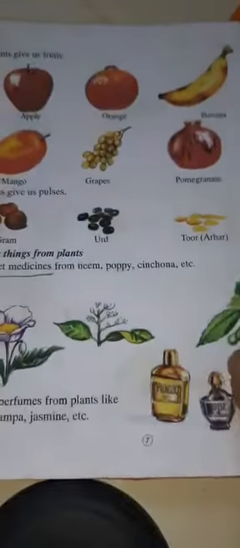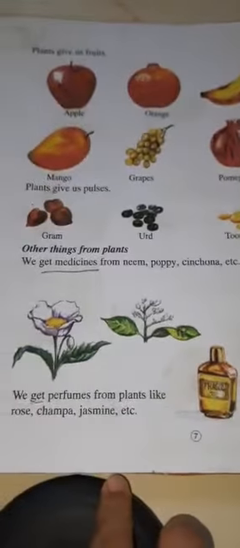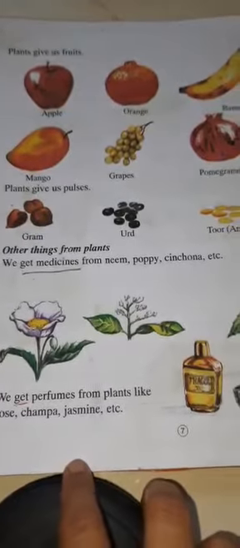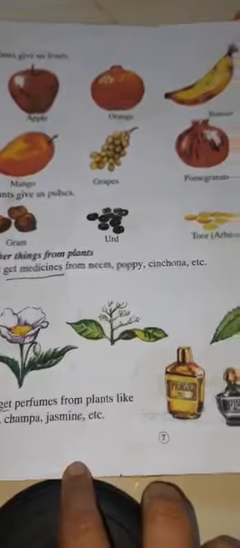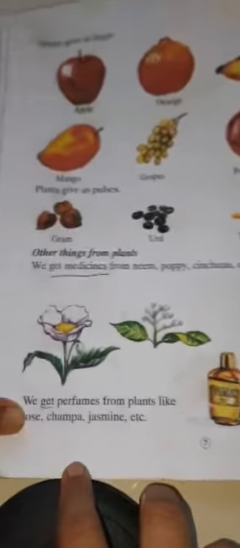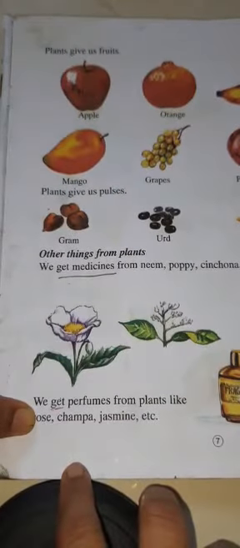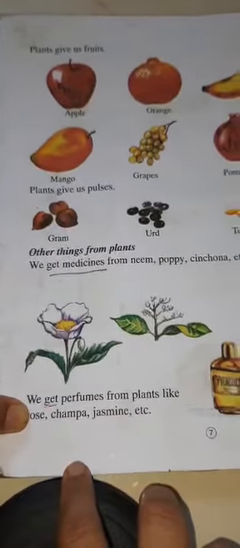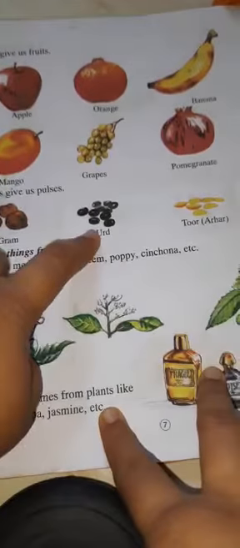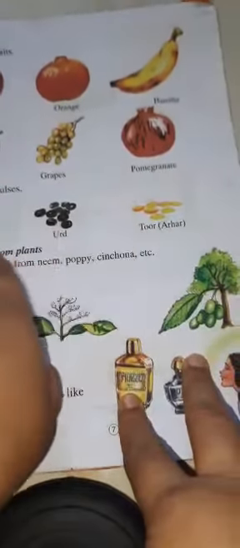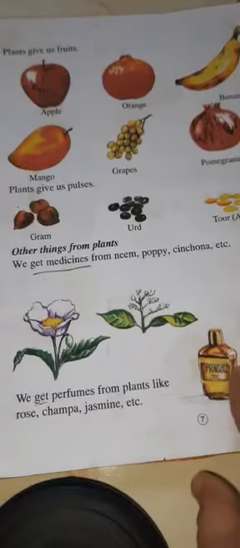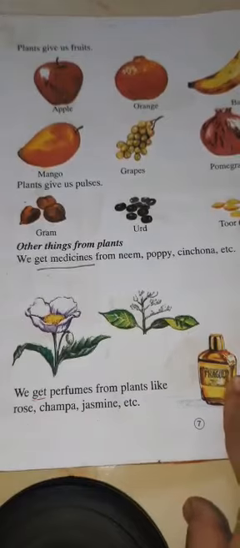Next, plants also give us fruits. Which fruits? We know that apple, orange, banana, mango, grapes, pomegranate. Plants also give us pulses. Which pulses? Like gram, urd, tur. These are dal. Other things from plants. Which things do we take from plants?